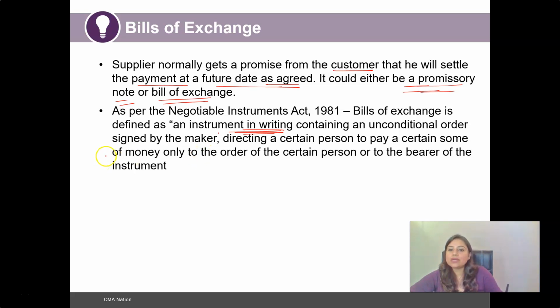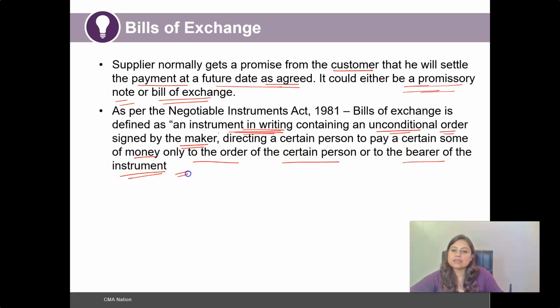Also, this instrument in writing contains an unconditional order signed by the maker directing a certain person to pay a certain sum of money only to the order of a certain person or to the bearer of the instrument.